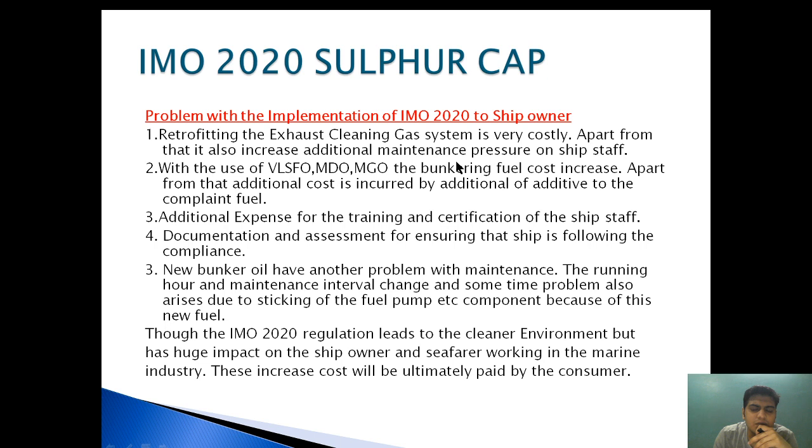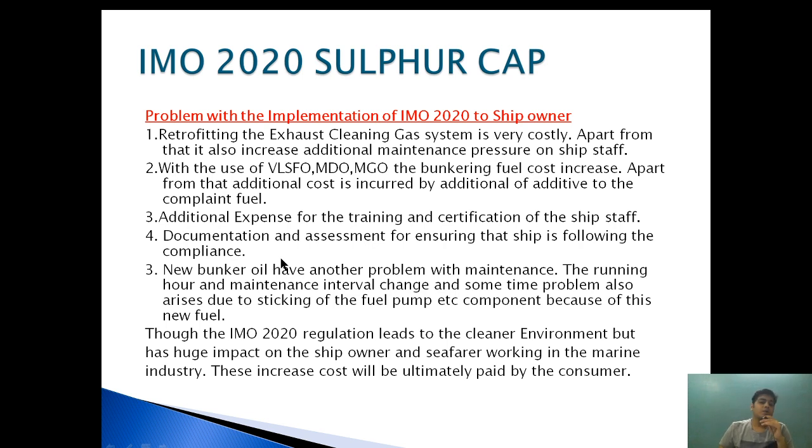Now, what are the problems with the implementation of the IMO 2020 for the ship owner? Retrofitting an exhaust gas cleaning system is very costly. Apart from that, it also increases additional maintenance pressure on the ship staff. Okay, so very clear: retrofitting an exhaust gas cleaning system is very costly, and second, additional maintenance has been added onto the ship staff. Now, with the use of very low sulfur fuel oil, MGO, MDO, the bunkering fuel cost has increased. Apart from that, additional cost is incurred by the addition of additives to the compliant fuel, additional expense for training and certification of ship staff, and documentation and assessment for ensuring that the ship is following the compliance.